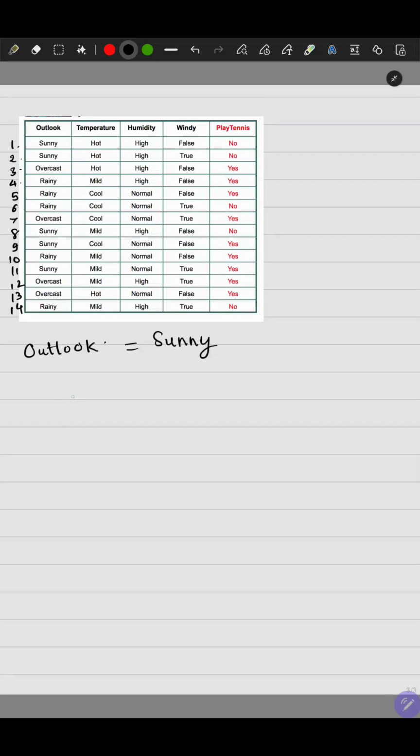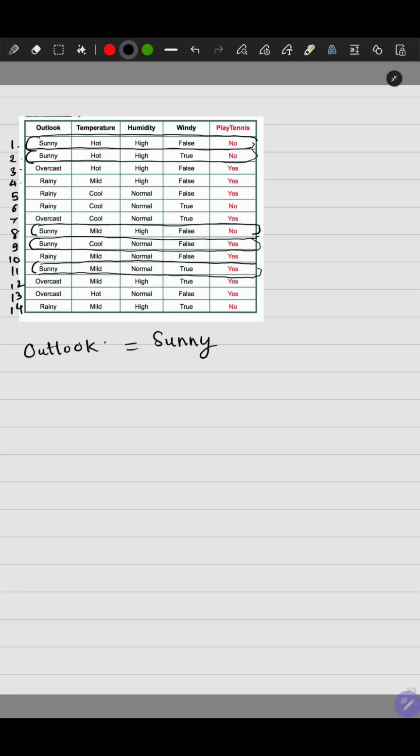So on day 1 it was sunny, but the person did not go to play tennis. On day 2 also it was sunny, the person did not go out to play tennis. Day 8 it was sunny, but the person did not go out to play tennis. On day 9 it was sunny, but the person did go out to play tennis. On day 11 the weather was sunny, and yet the person did go out to play tennis.